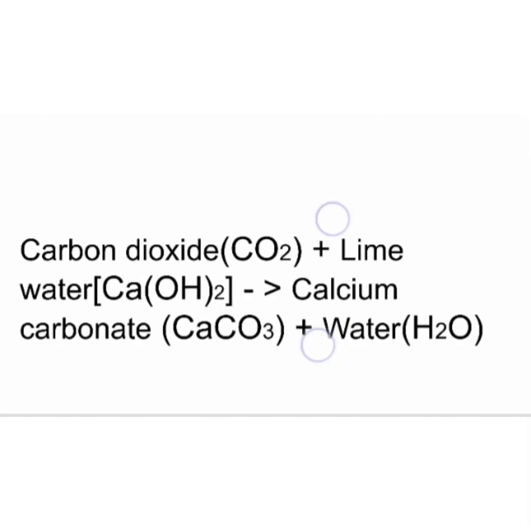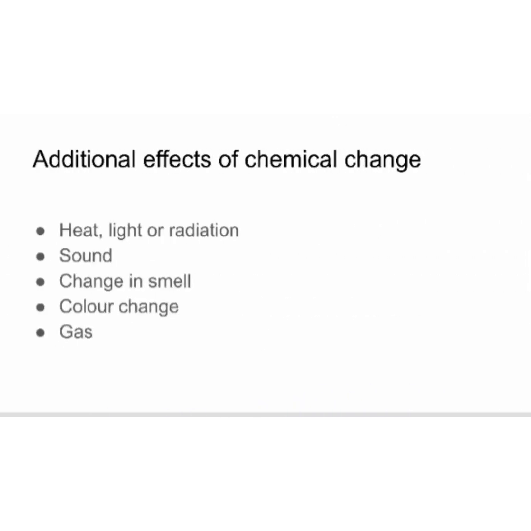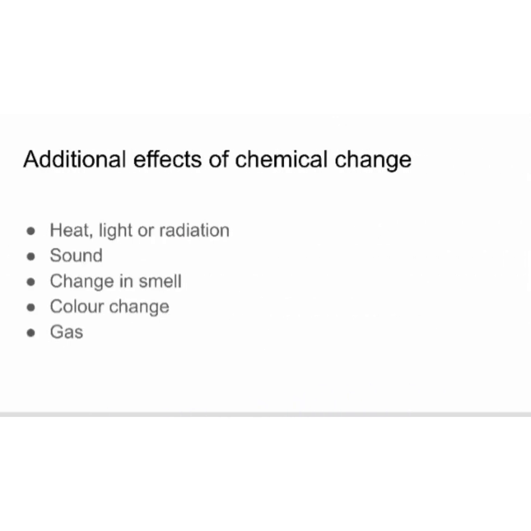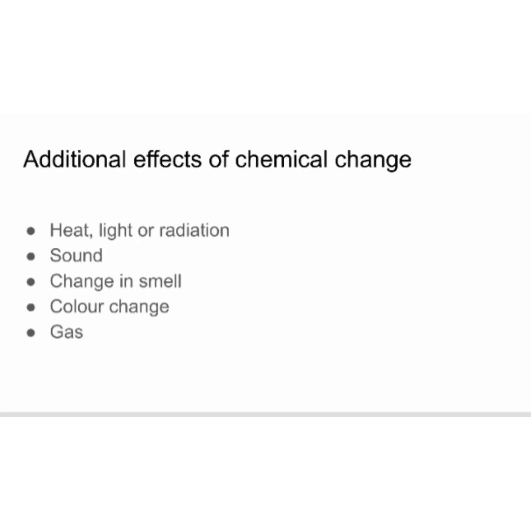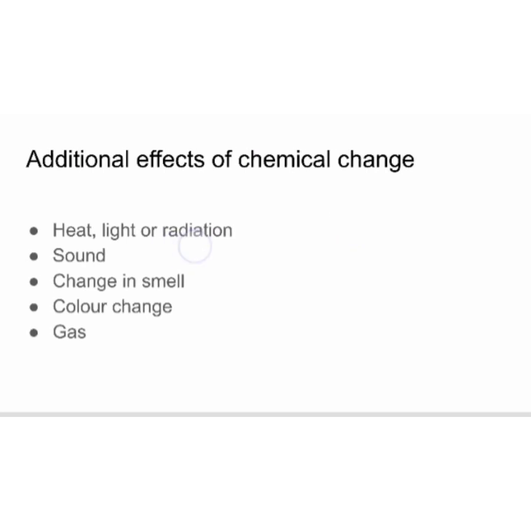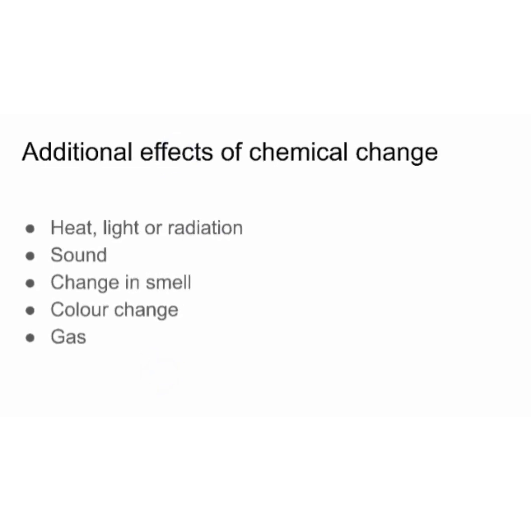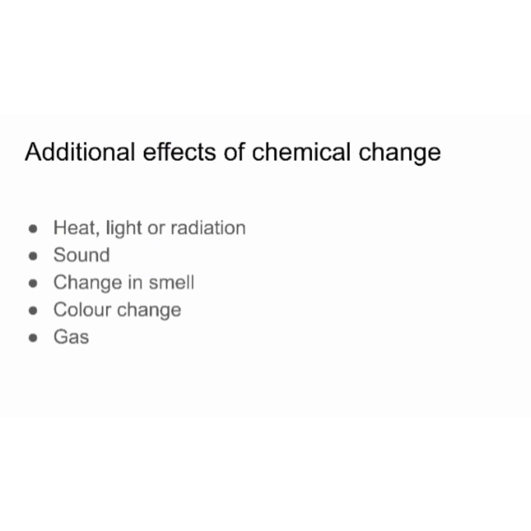In addition to new products, the following may also accompany a chemical change. First, heat, light or radiation may be given off or absorbed, and sound may be produced. In the vinegar test, there is some sound produced, right?